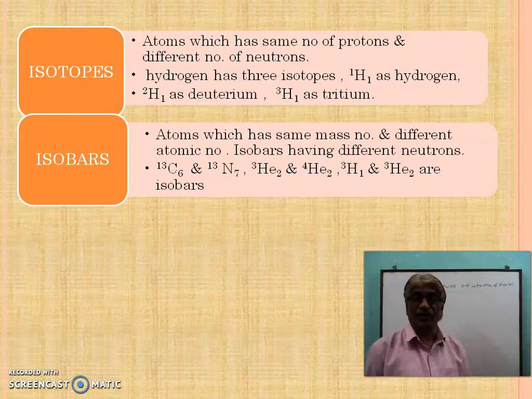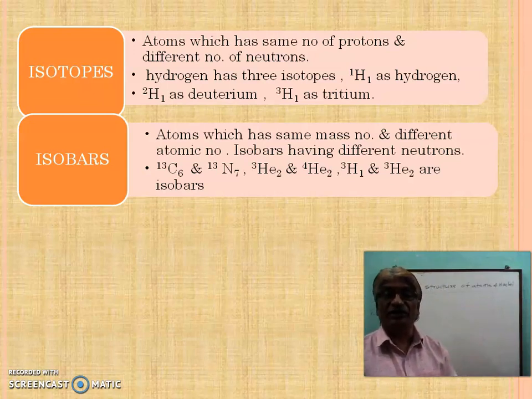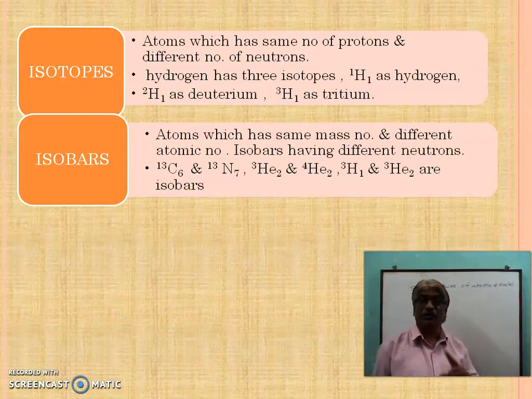So isobars have different neutrons: carbon with mass number 13, atomic number 6, and nitrogen with mass number 13, atomic number 7, or helium with mass number 3, atomic number 2, or helium with mass number 4, atomic number 2, or hydrogen with mass number 3, atomic number 1, and helium with mass number 3, atomic number 2 are the isobars.